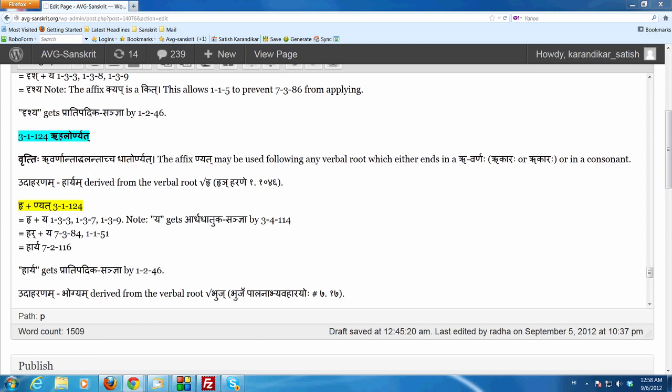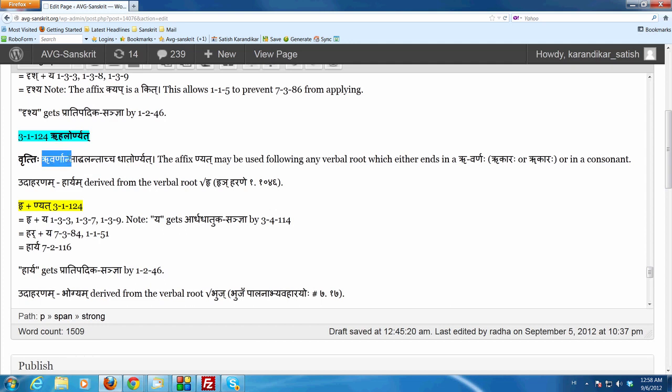So ruhalor nyat. Actually in this sutram ruhalor, this is shashti dvivachanam, an arsha prayogaha. It really stands for panchami. So you could have said ruhalaha. So this shashti is arsha shashti. It should actually be panchami.